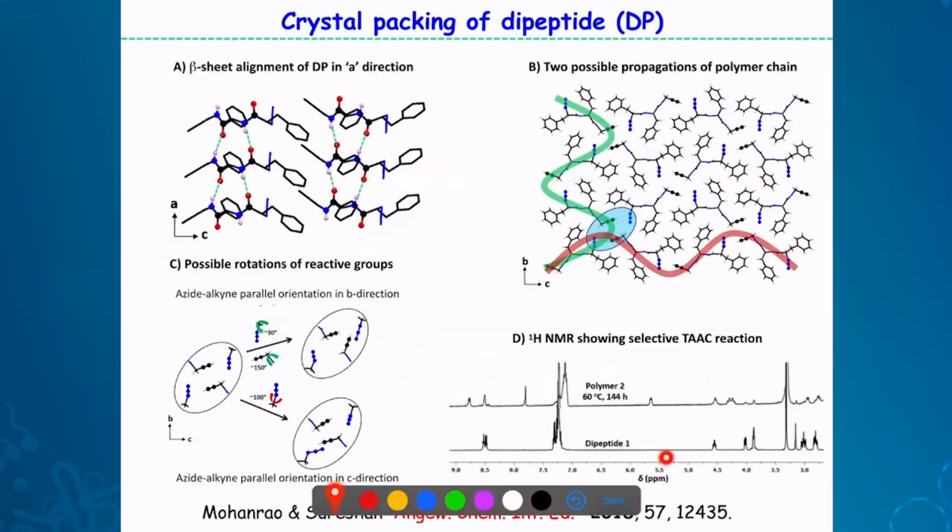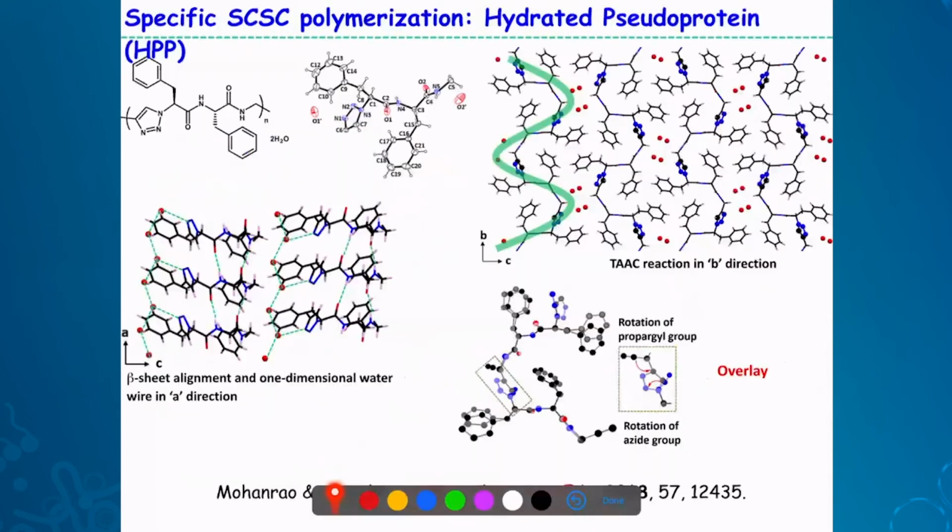And at 60 degrees centigrade, this can undergo complete reaction. This is monomer, this is polymer. And this is a single crystal to single crystal transformation. After polymerization, you can redo the crystal structure, and you can see that it's completely reacted and formed polymer along this direction, like this. And you see two dots. These dots are water, actually.